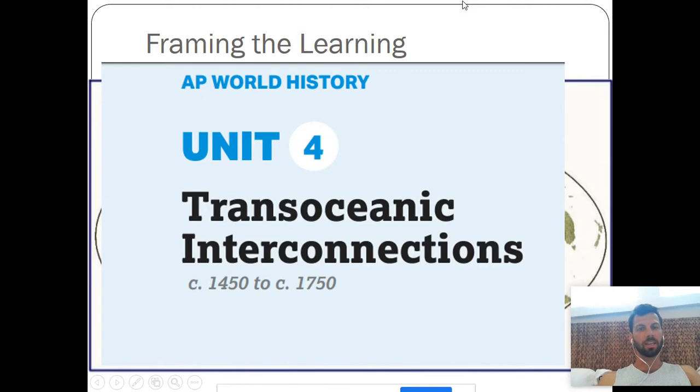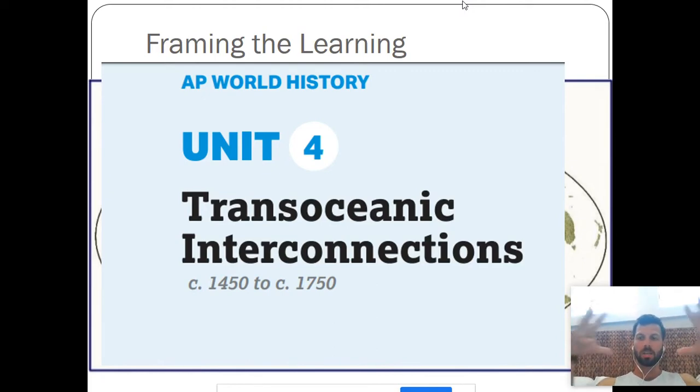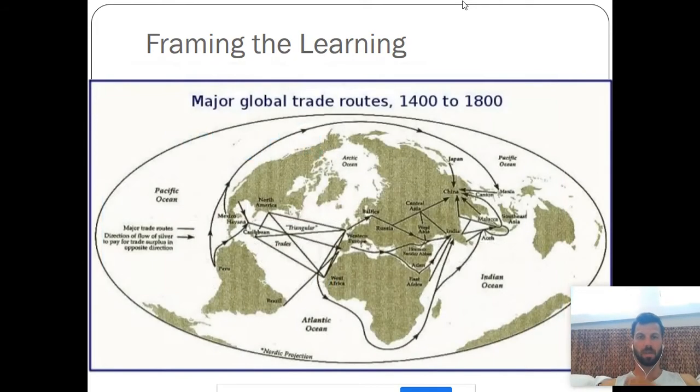We are in unit 4 of the course, which is all about transoceanic connections during the blue periodization. This is our main map, and we are talking about all these things moving around the world for the first time during 1450 to 1750.